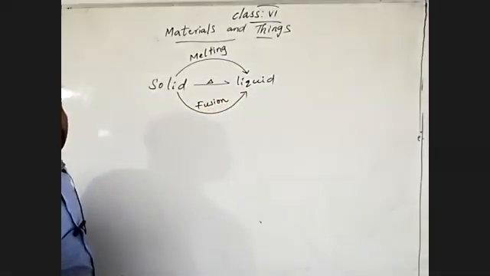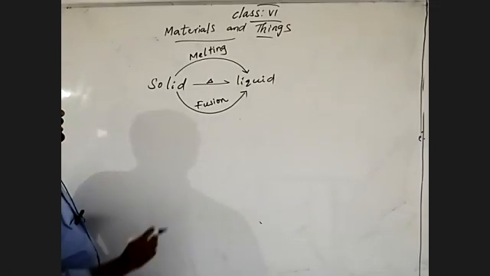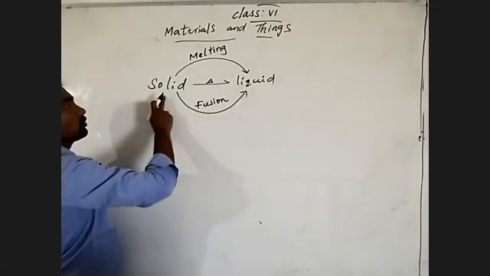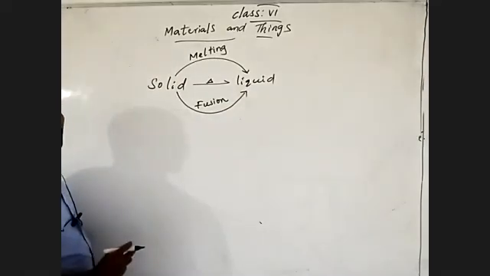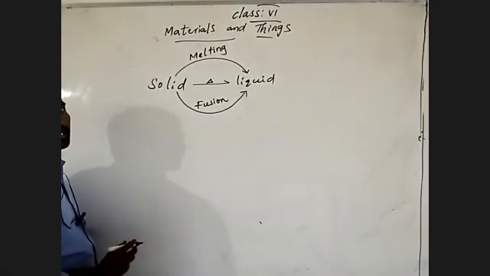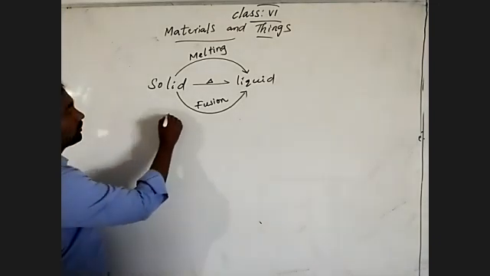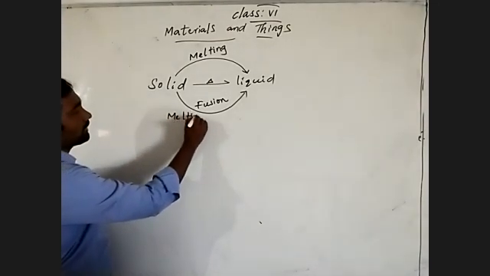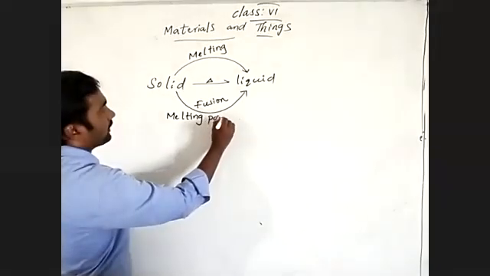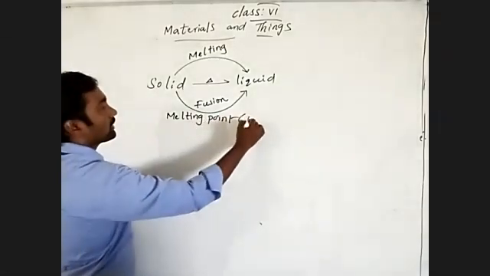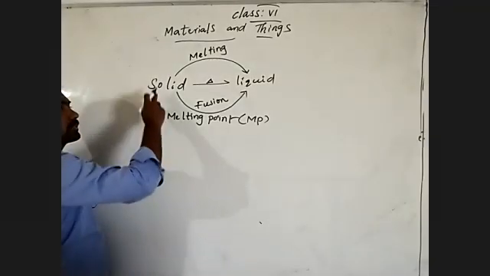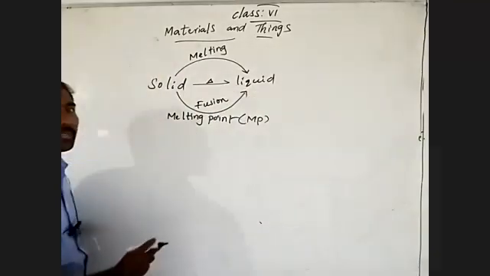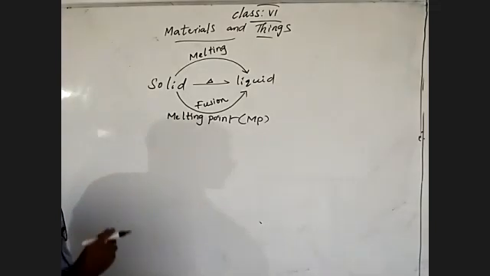Then the melting point, which we already discussed and show by the symbol MP, means the solid state of a substance changes into the liquid state at a constant, fixed temperature.